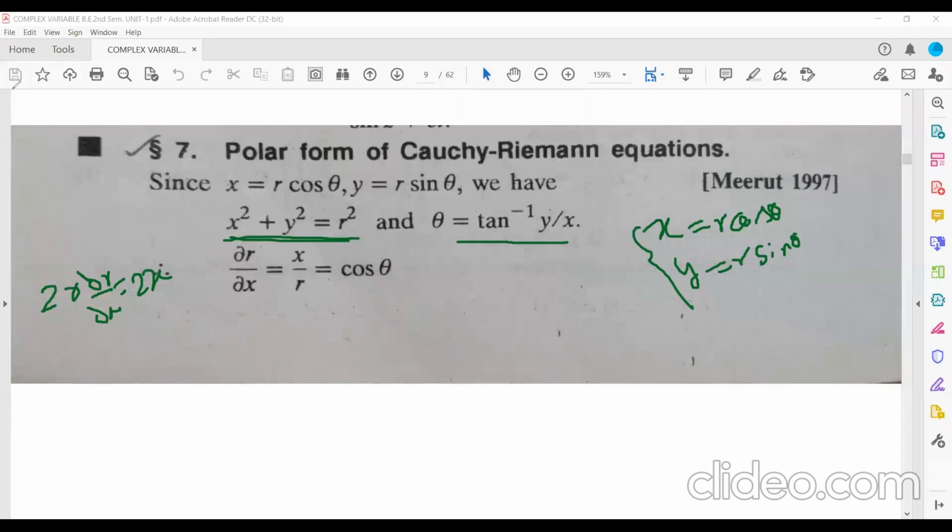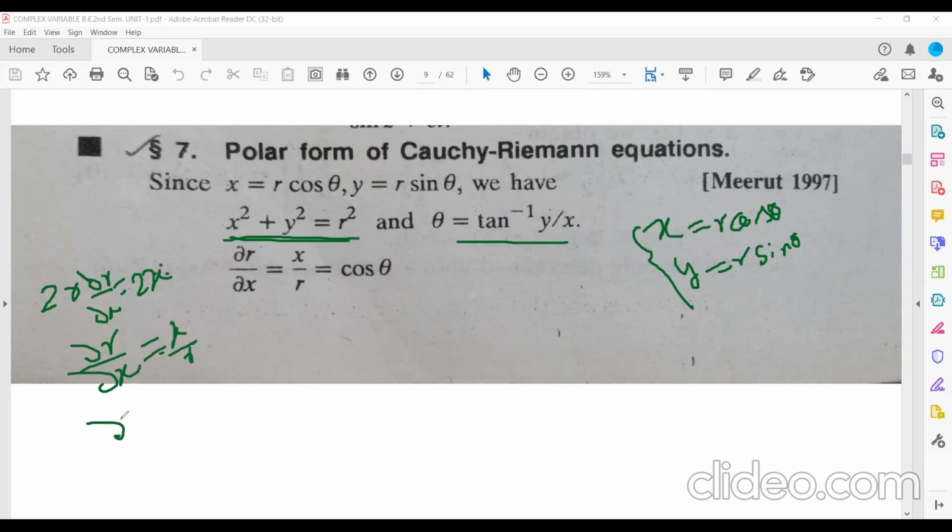So here y becomes constant because you are differentiating with respect to x. So y square is a constant, and the derivative of a constant is 0. So del r by del x will be equal to, 2 will cancel out, x upon r.